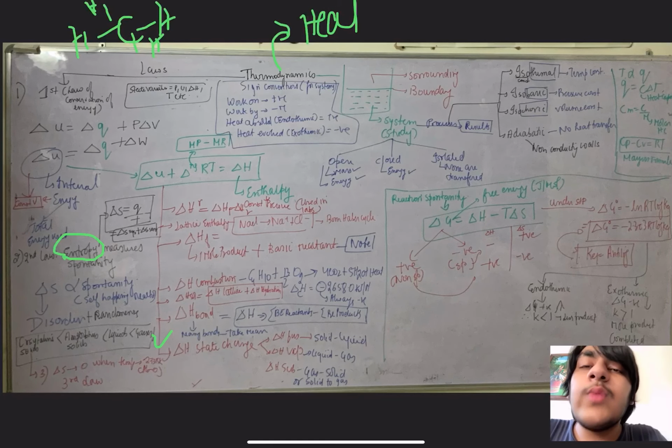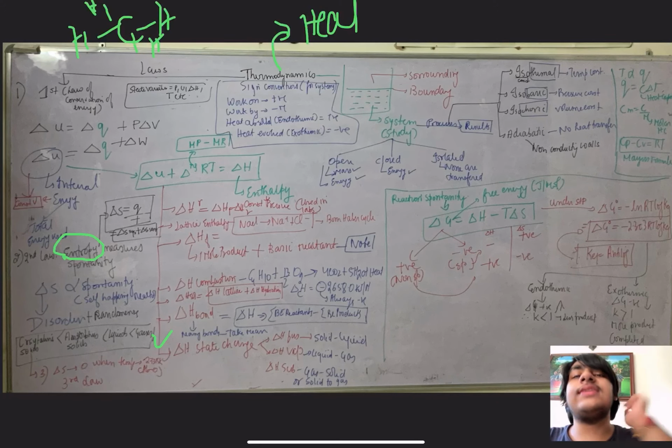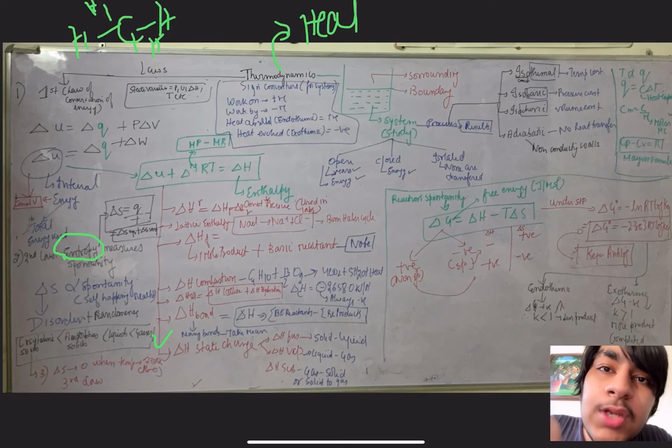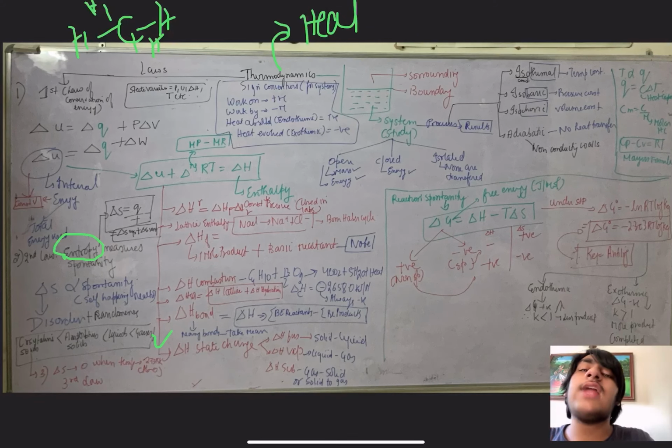Now, when we take the condition of standard temperature and pressure, this delta G changes to delta G naught. The naught denotes standard, so this is standard Gibbs free energy, and the formula for this is delta G naught is equal to minus RT ln K equilibrium, where K equilibrium is the equilibrium constant of a reaction. That means at which state has the equilibrium been achieved. That means the rate of reaction becomes constant. That is equilibrium. We will understand this equation more in the next chapter, so we'll just brief it here.